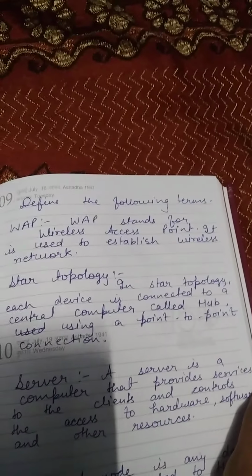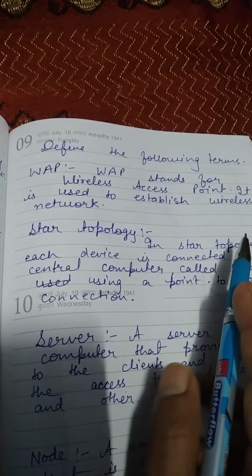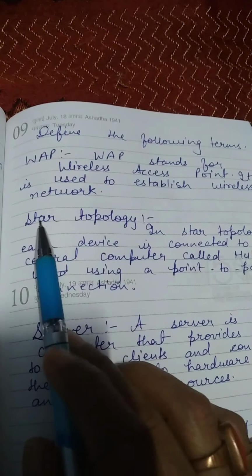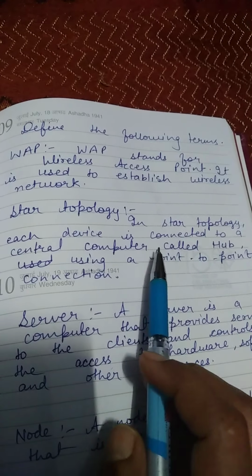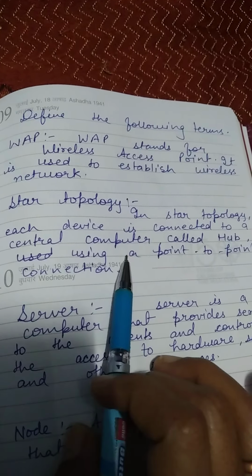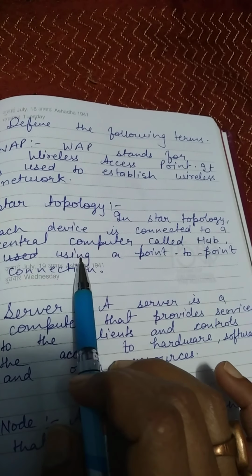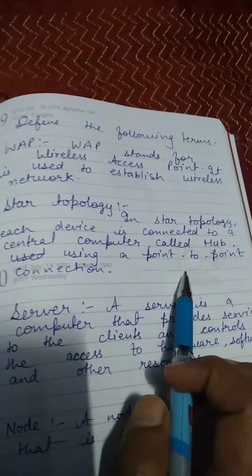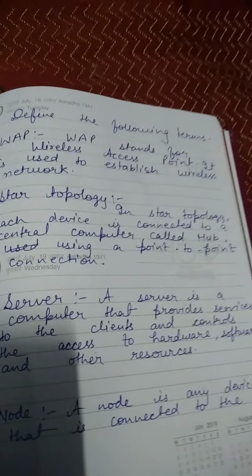WAP. WAP stands for wireless access point. It is used to establish wireless network. Star topology. In star topology, each device is connected to a central computer called hub. Using a point-to-point connection, it is just like a set-top box.